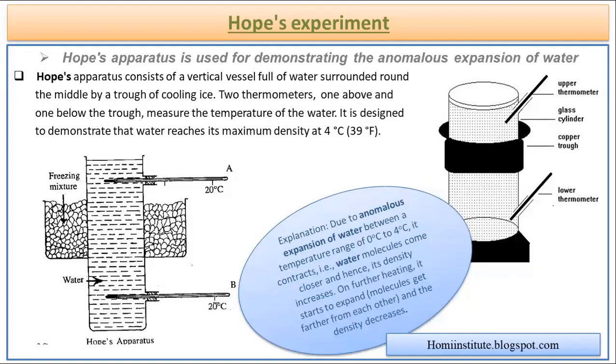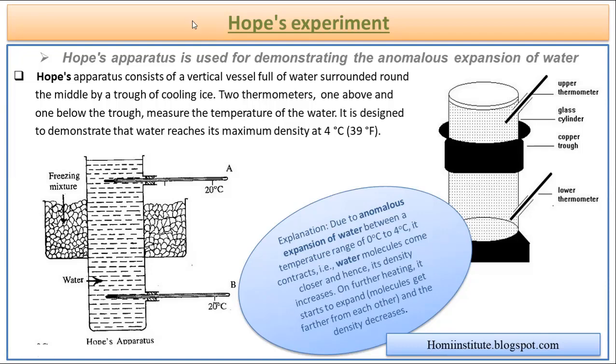Over here we are going to discuss Hope's experiment. So Hope was a scientist who had performed an experiment, and with his experiment, he was able to establish the relation that the anomalous expansion used to take place. So in his experiment, he had performed with a very simple concept, and with that concept, he had established the thing that water used to expand after 4 degrees Celsius instead of contracting.